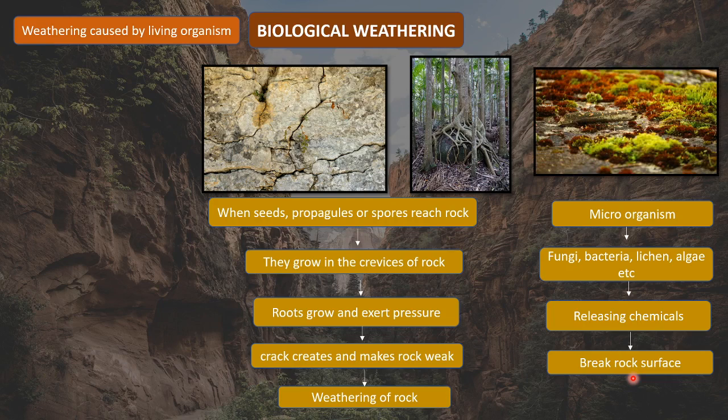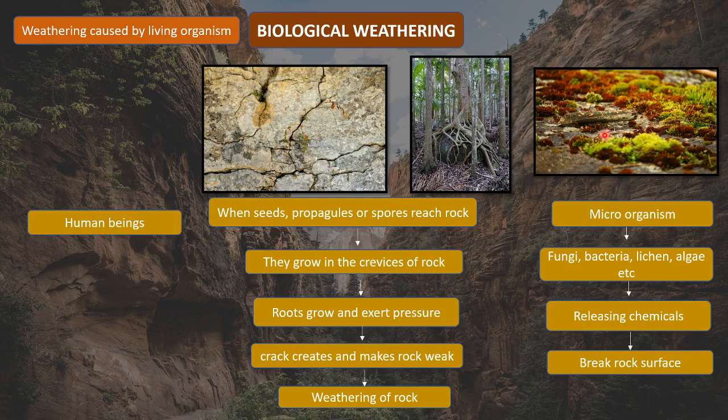This leads to biological withering by microorganisms. So many times we have seen over wall or stone surfaces this kind of lichen and algae interaction. So what are these organisms doing? Eventually they are doing biological withering of that surface, right?